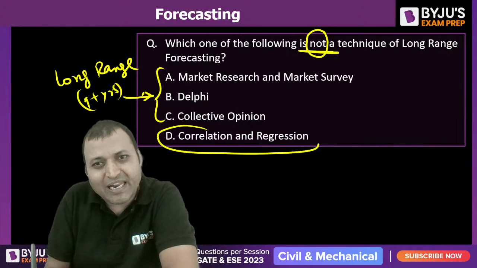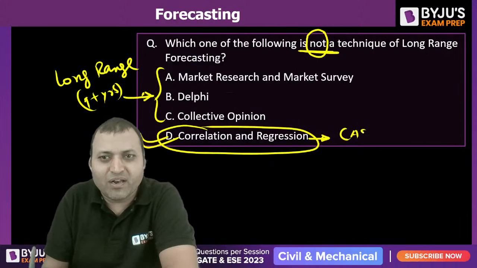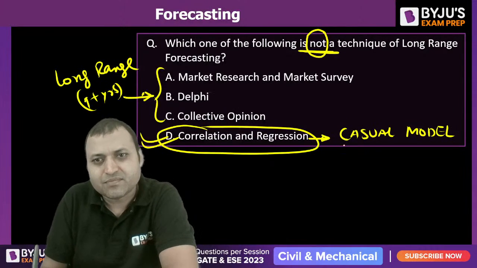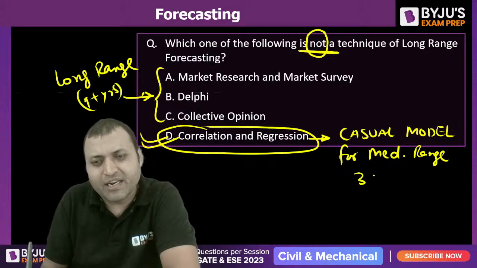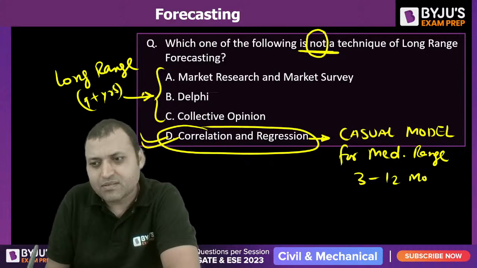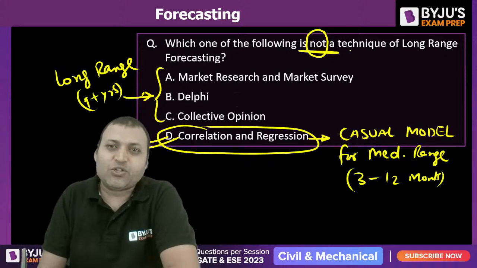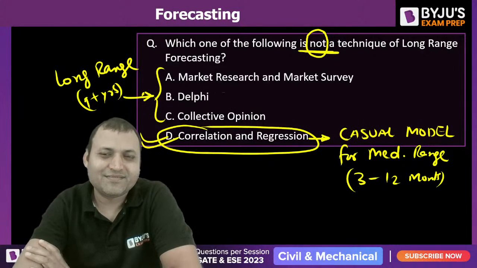Correlation and regression, that is the causal model, is for medium range forecasting, that is 3 to 12 months. D is the answer, which is not a technique of long range forecasting, isn't it? D will be the answer.